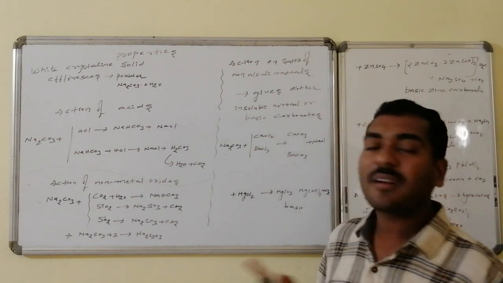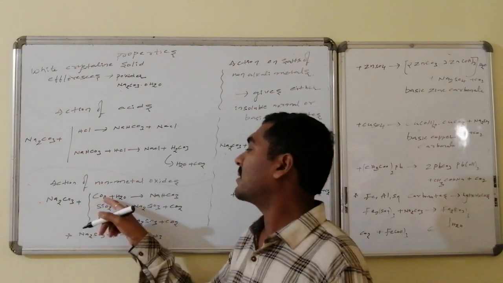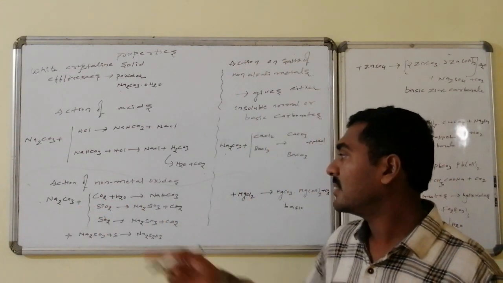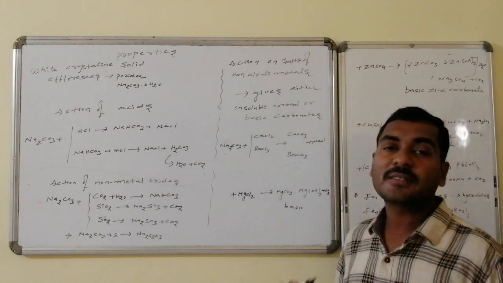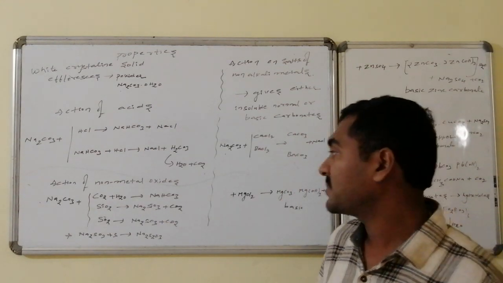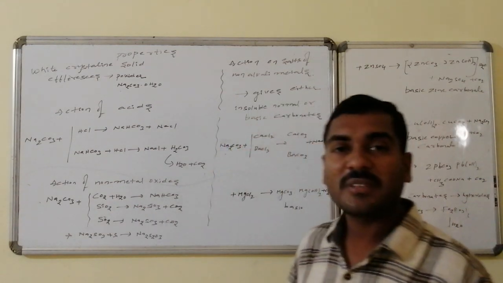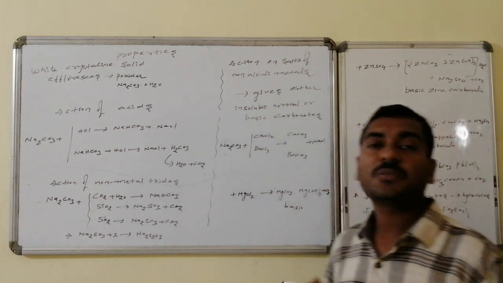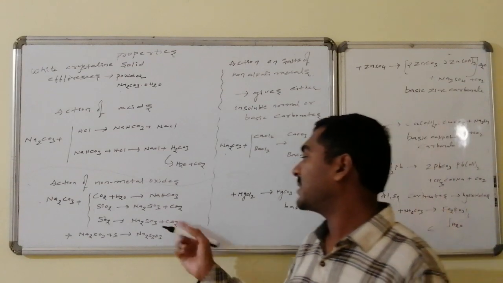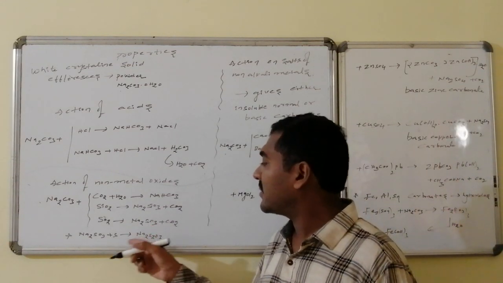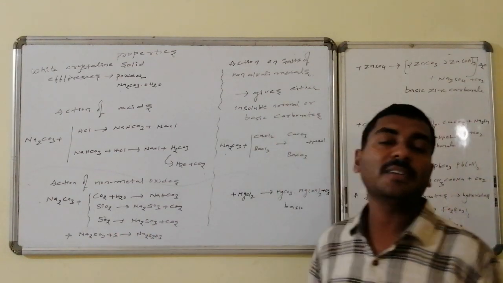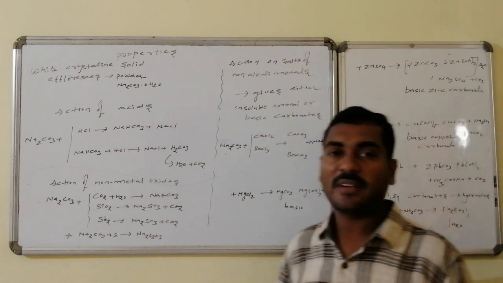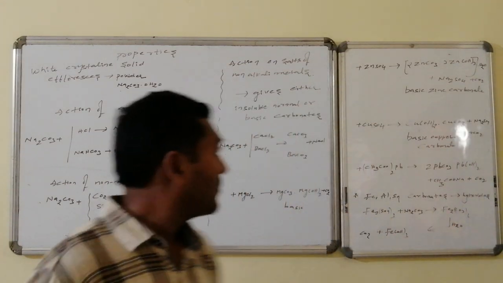Action of non-metal oxides: being basic, sodium carbonate reacts with acidic oxides. With carbon dioxide, it leads to the formation of sodium bicarbonate. With silicon dioxide, sodium silicate formation takes place, followed by carbon dioxide. With sulfur dioxide, sodium sulfite formation takes place, Na2SO3. This sodium sulfite, on reaction with sulfur, leads to the formation of sodium thiosulfate, Na2S2O3.